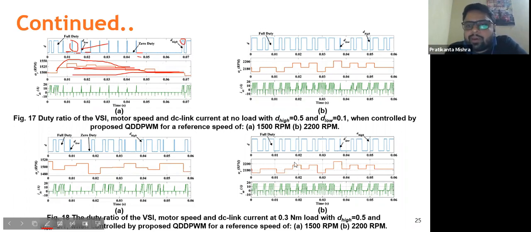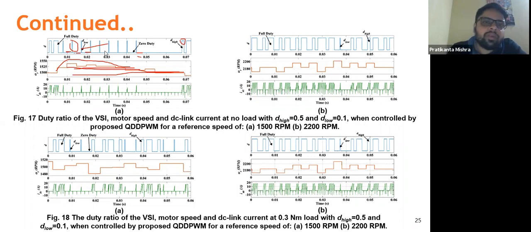Similarly, this will happen in all the cases, and I have shown it here for different cases, like 22 RPM reference speed. One thing you can observe is that as the reference speed increases and the motor speed increases, the value of full duty and D high is more observable as compared to this case, because here the reference was lesser.